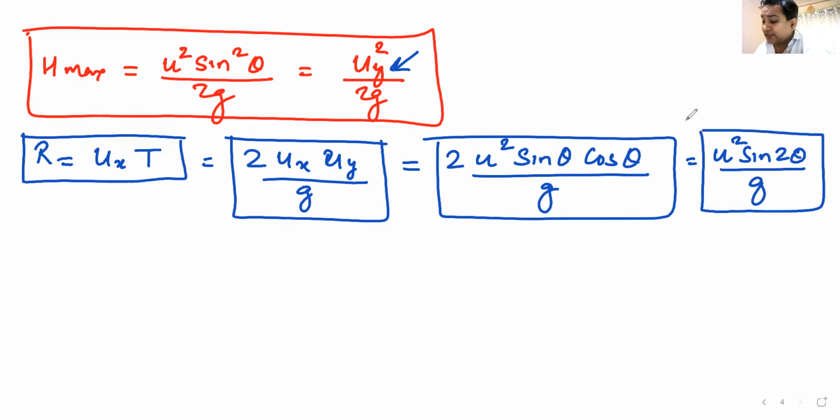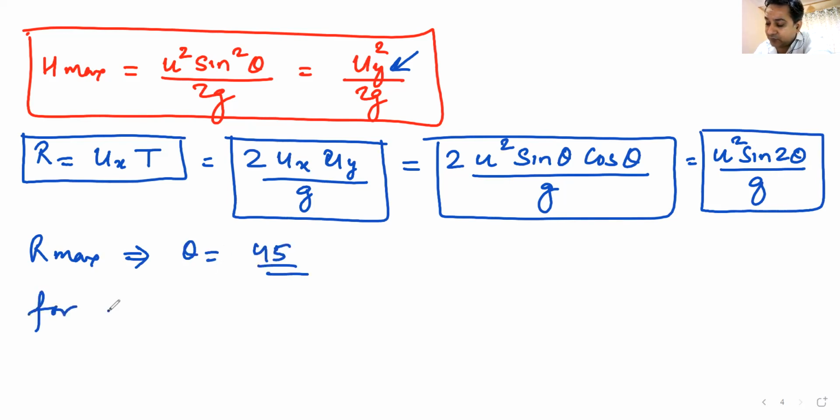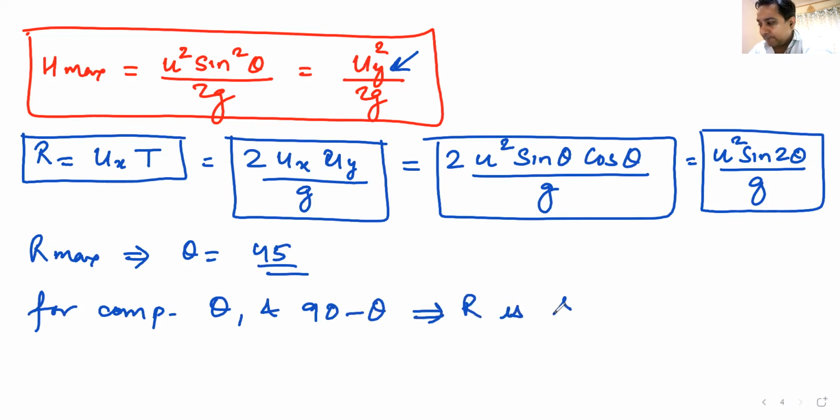Now from here I can understand, for maximum range, what will be the condition? Maximum range happens at theta equal to 45. For complementary angles, where one is theta and the other one is 90 minus theta, range would be the same. Do we understand this? Can I have some raised hands that we understand this? These are simple things that you must be able to recollect.